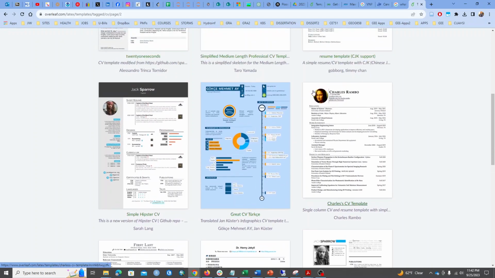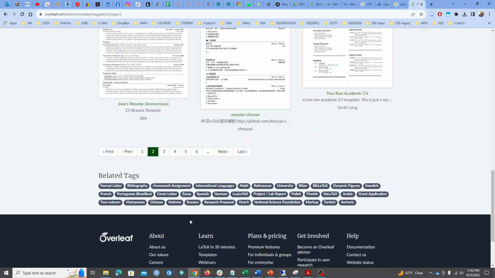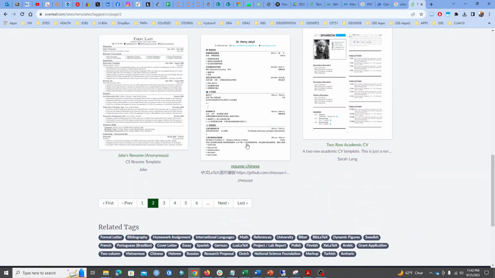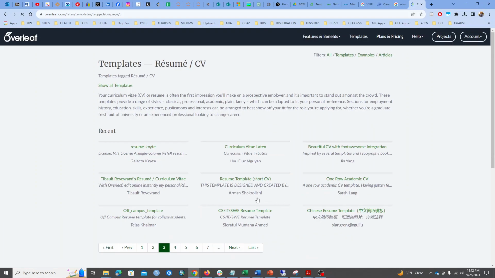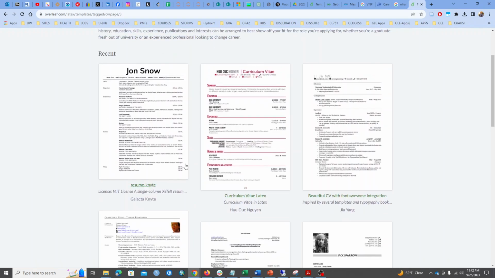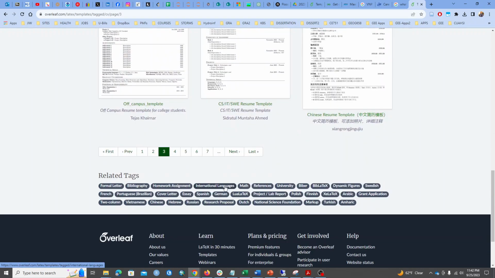I'm not a fan of using pictures because I don't know who is going to review my resume. If the person is a fan of my color, or a fan of my physical appearance, I want them to judge me by my content. So I try to avoid using pictures. And here you can see different formats. It's important you can see how this works.